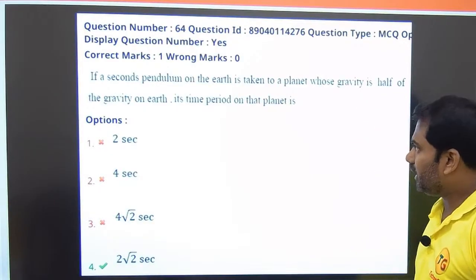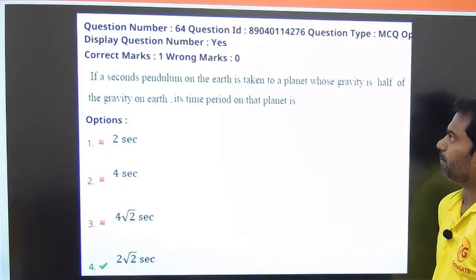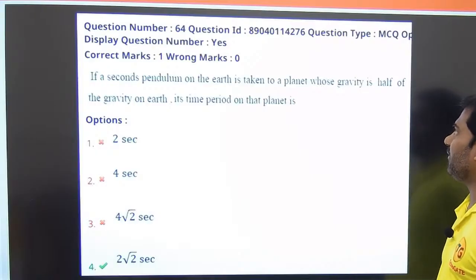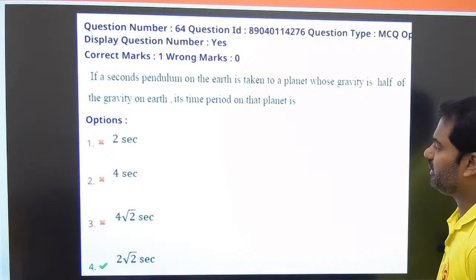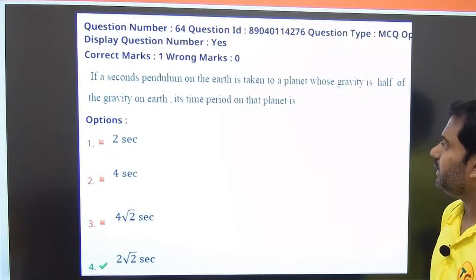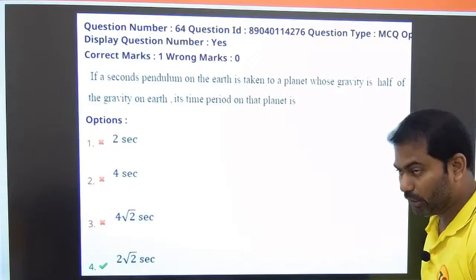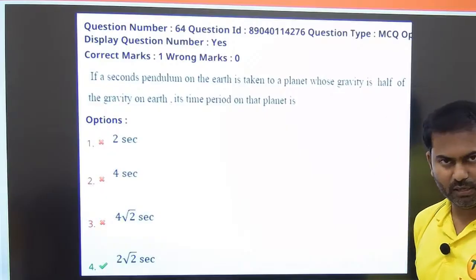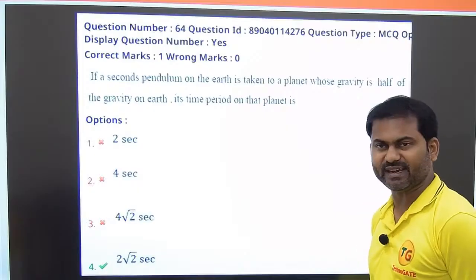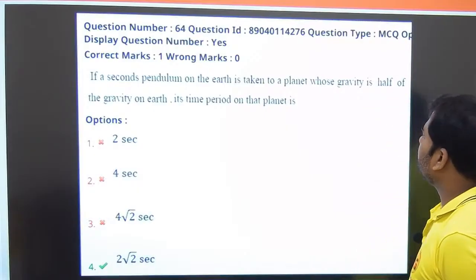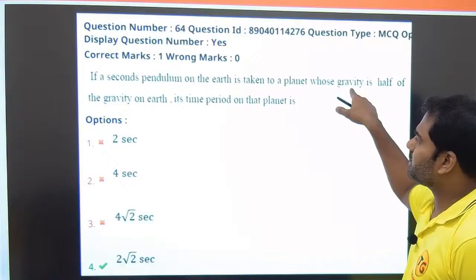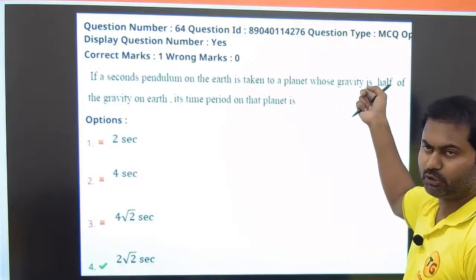If a second pendulum on earth is taken to a planet whose gravity is half of the gravity on earth, its time period on that planet is how much? We know second pendulum means the pendulum that has time period is equal to 2 seconds. What they are telling, this value of g, acceleration due to gravity, is changing to half.